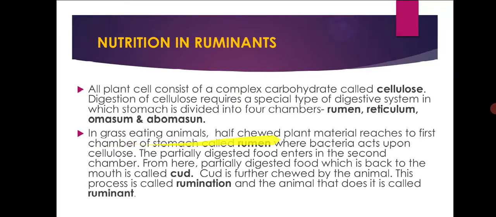In grass-eating animals, half-chewed plant material reaches first the first chamber of the stomach, called the rumen, where bacteria act upon the cellulose. The partially digested food enters the second chamber. From here, the partially digested food is brought back to the mouth and is called cud. The cud is further chewed by the animal. This process is called rumination, and the animal that does it is called a ruminant.